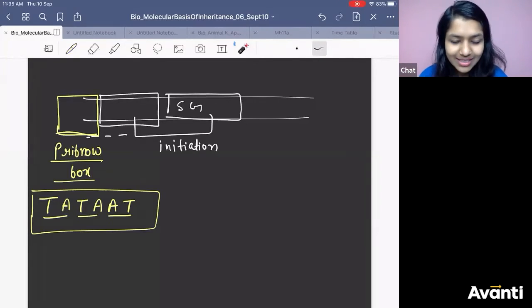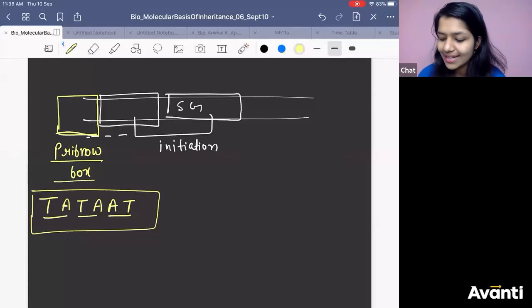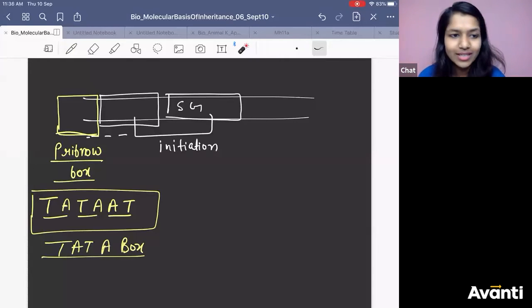So in the promoter site, before the initiation, maybe somewhere here, you will get the TATAAT box. This is called the TATA box. This is also called what? TATA box. So what is the nitrogenous base here? What is the nitrogenous base? TATAAT.